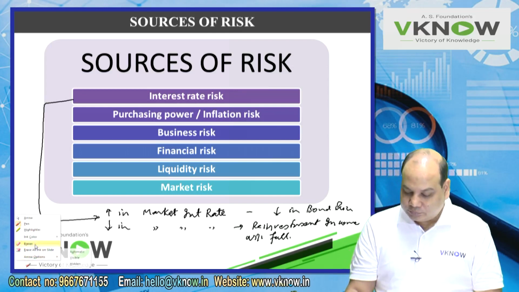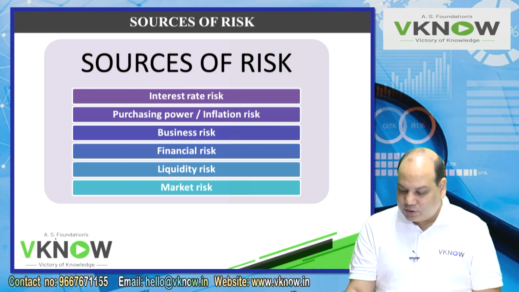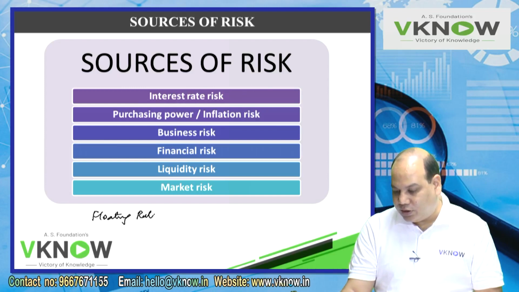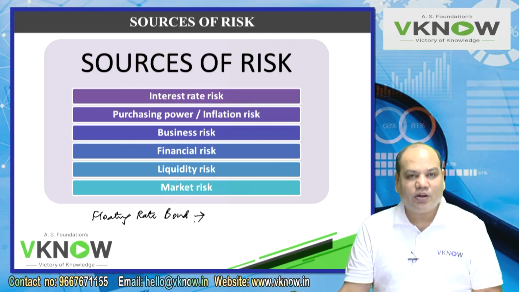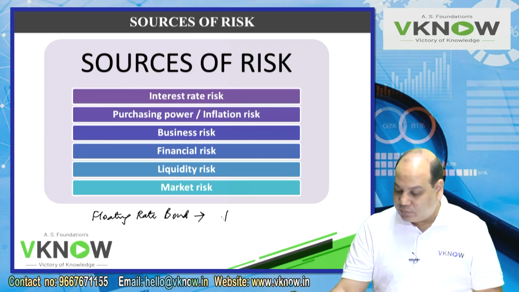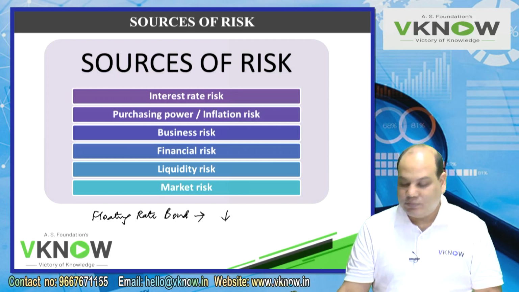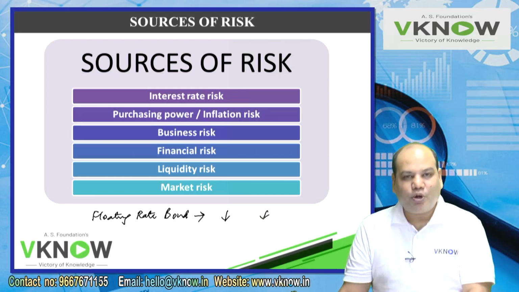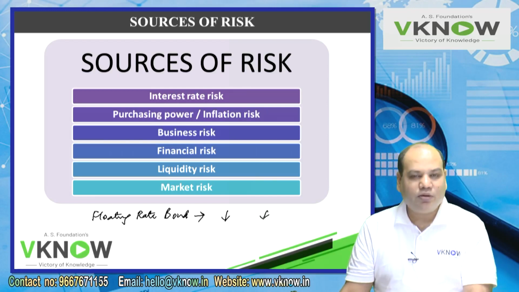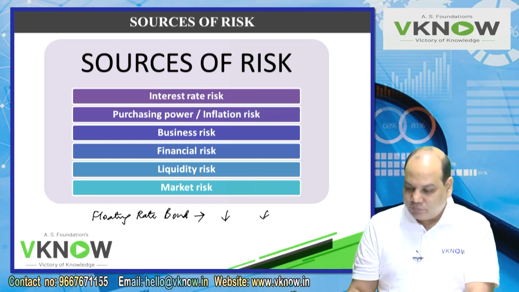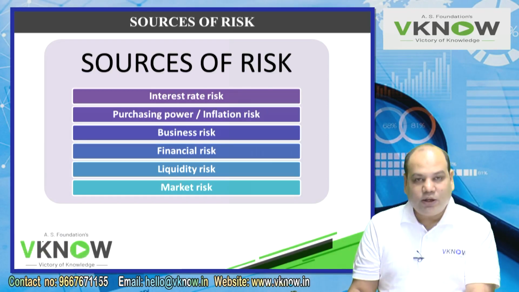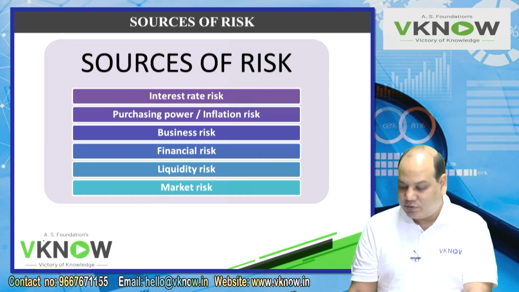Another example, suppose you have invested in a floating rate bond. You have invested in a floating interest rate bond which gives you interest as the benchmark rate changes. Now the benchmark rate has declined, so your interest income will decline. So even a floating rate bond investor is exposed to the risk that interest rate may change and he will get lower income.